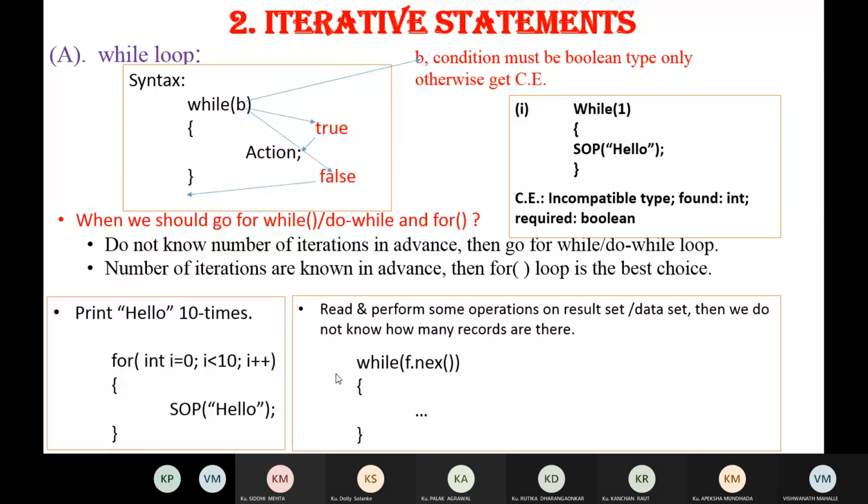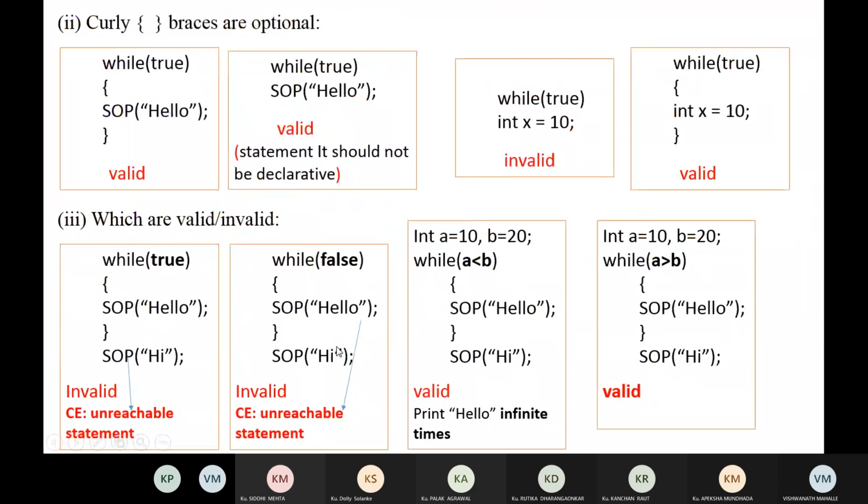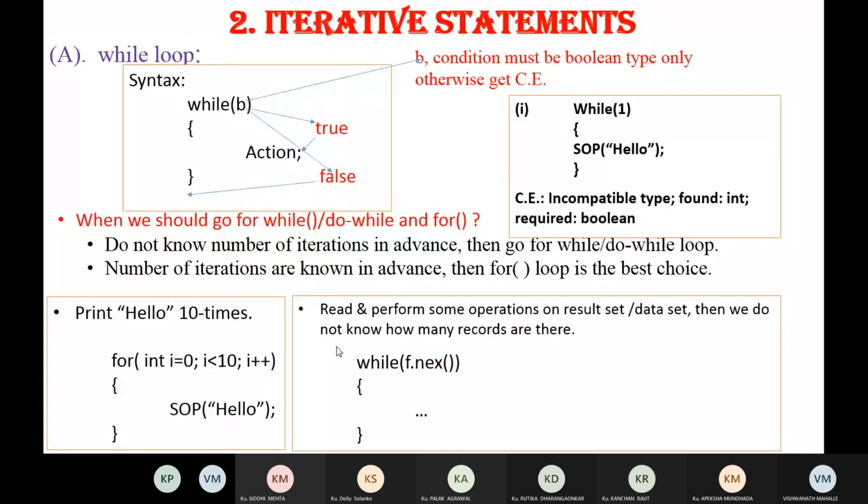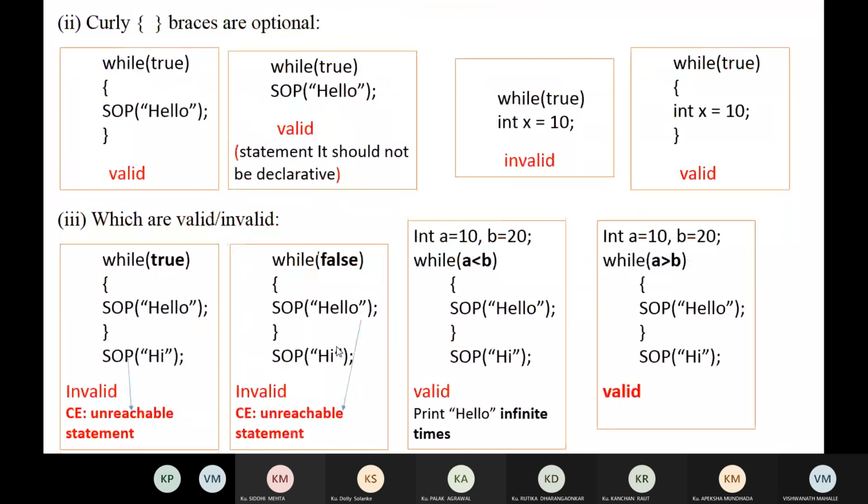Here, which loop are we studying? The while loop. Here the curly braces are also optional. Similarly, a single statement that is declarative is invalid.